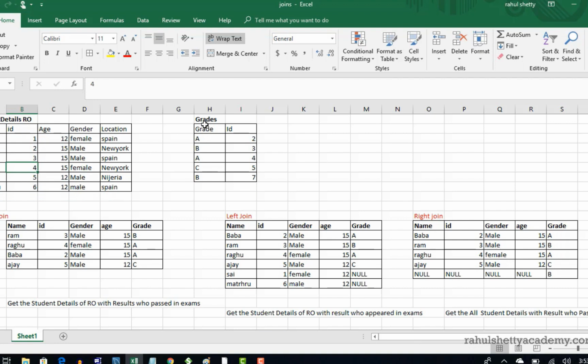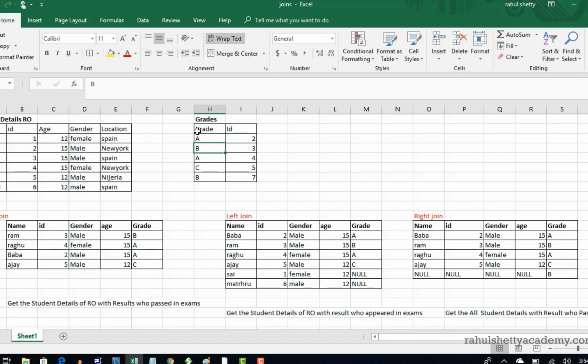So when the results are out from the board, I can check his result with this primary key ID 4. Okay, so this is a mapping and relation between this table and this table. So this is a 4, and when I try to get the table with the 4 ID, I get his grade as A, so he passed in the A grade.